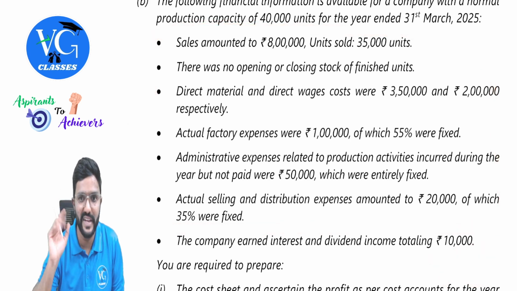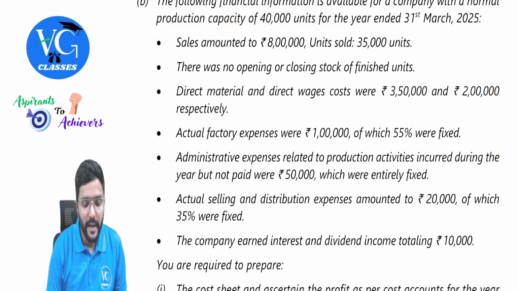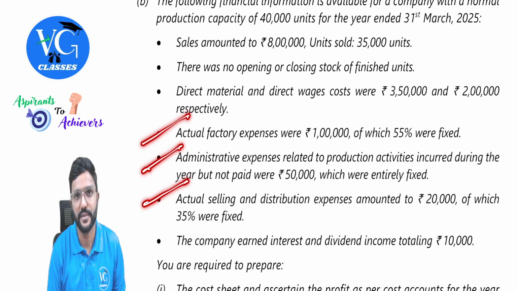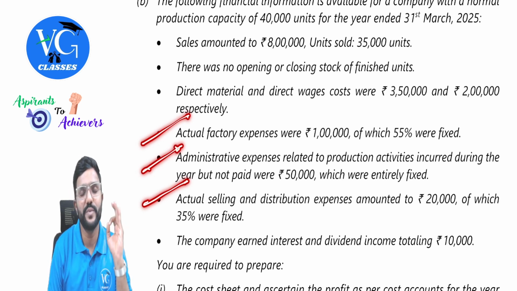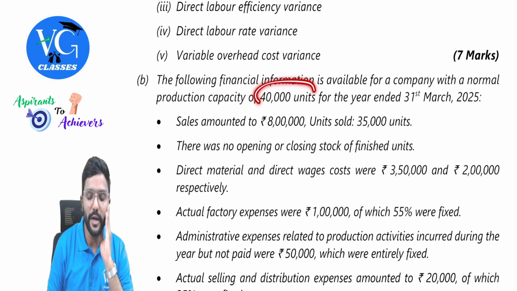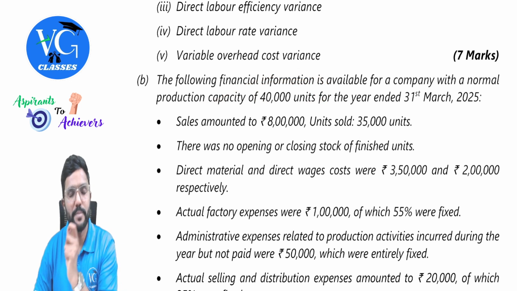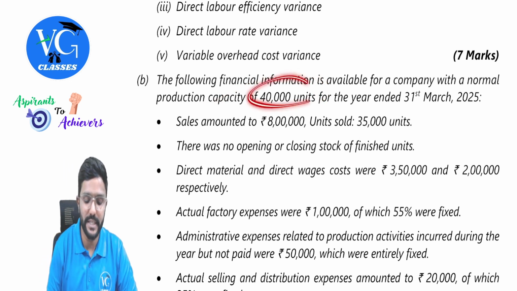But one thing we need to take care of here is the factory, selling and distribution, and also administrative overhead as fixed elements. Guys, fixed overheads will always be absorbed based on what? The normal capacity. Clear? We will fix an overhead absorption rate based on the capacity.